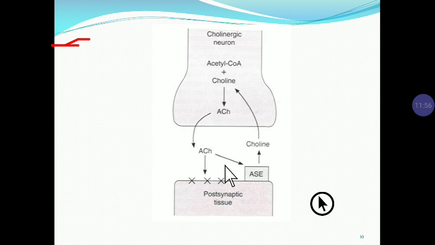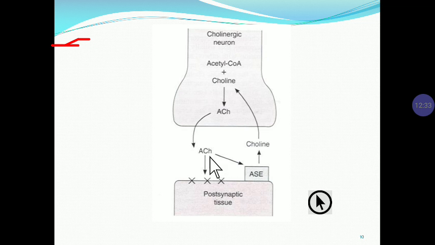Next is the biosynthesis of acetylcholine. Again the steps are the same. First is impulse conduction, then the neurotransmitter is stored in the synaptic vesicle. The starting material for biosynthesis of acetylcholine is acetyl coenzyme A plus choline, which is converted into acetylcholine. By the entry of calcium, acetylcholine is released and acts on the postsynaptic membrane.